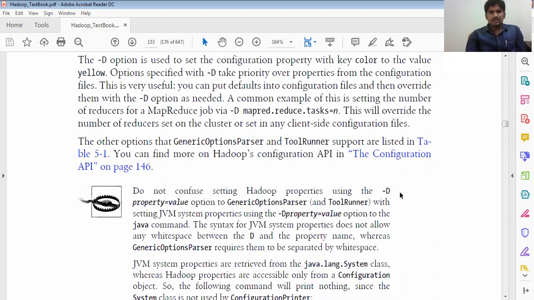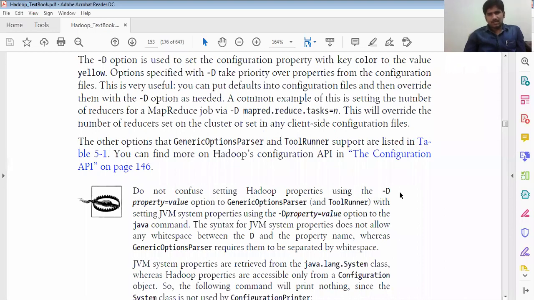The -D option is used to configure the properties with the color value yellow. So in order to make it yellow, the option specified with -D takes priority over the properties of a configuration file. This is useful. We can put defaults in the configuration files and then override them with the -D option if needed.